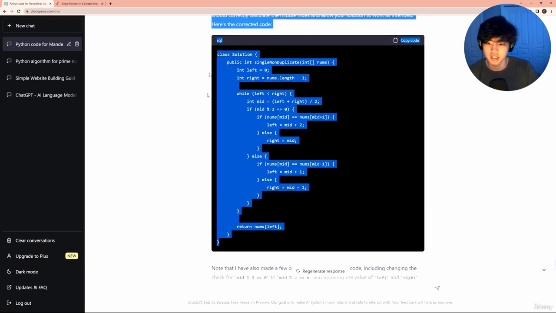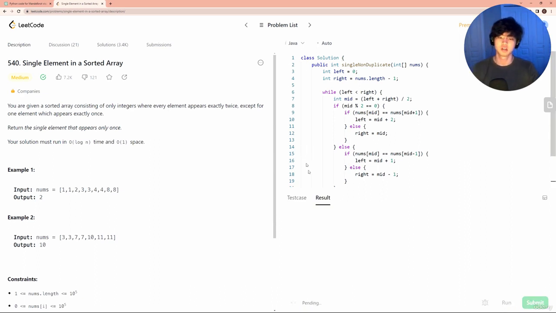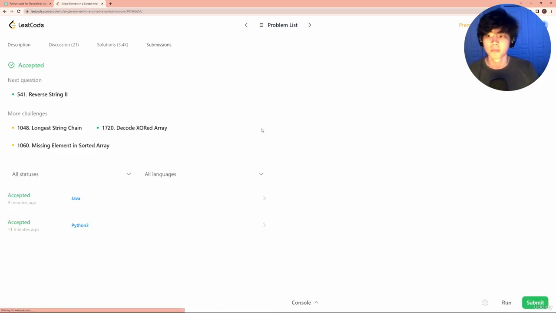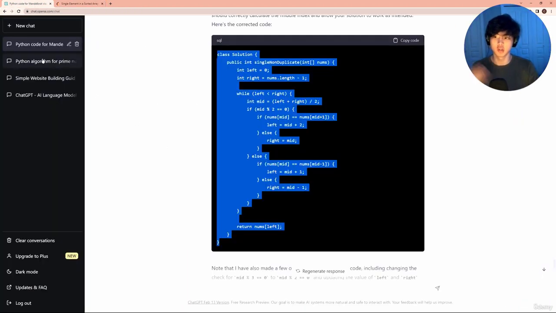And if we paste that in, I don't doubt that this is pretty much what we had before, but nonetheless, it's a correct solution now. And that works perfectly. It knew exactly what we had fixed, even though this is a different context from the conversation that we had in the previous lesson. So it actually remembers those things, which is really interesting.